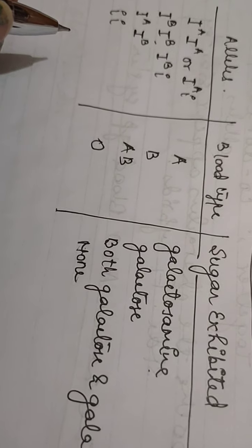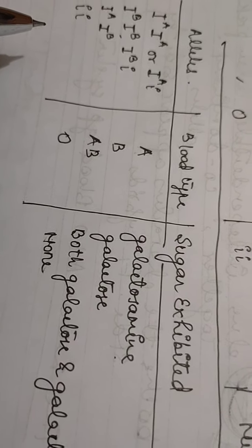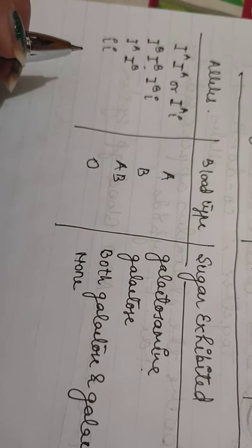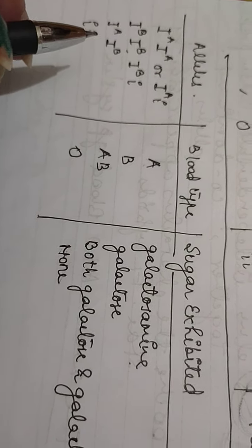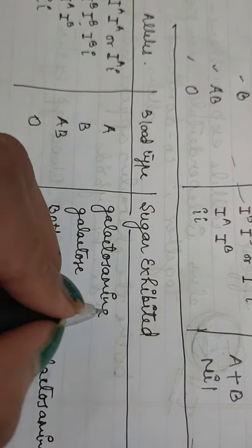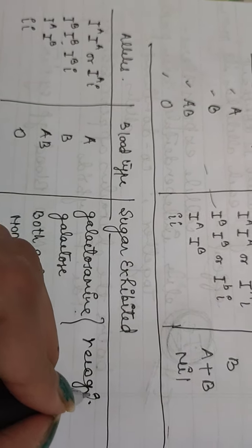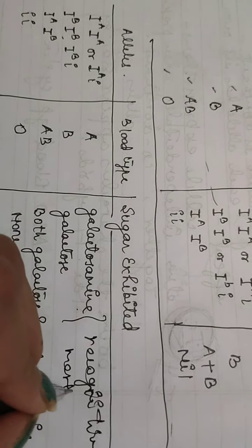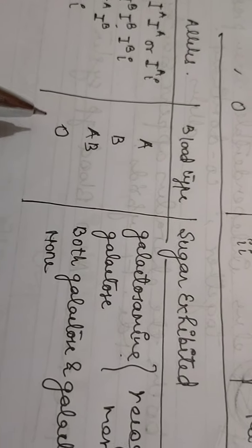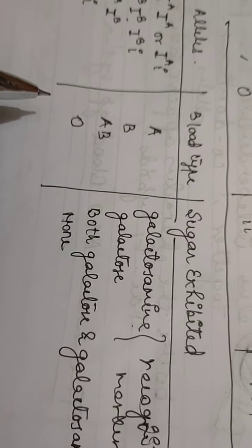So you can conclude that the gene for blood group encodes an enzyme that adds a sugar molecule to lipid on the surface of red blood cells, and these sugars act as recognition markers for cells in the immune system.